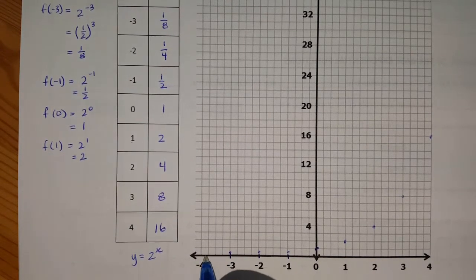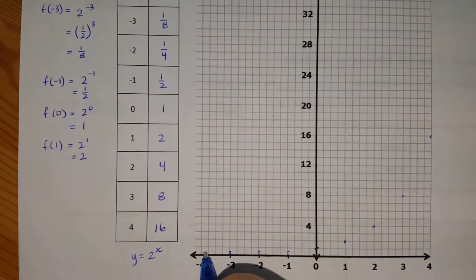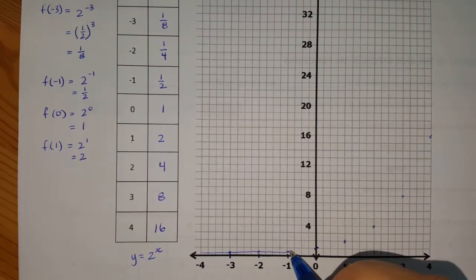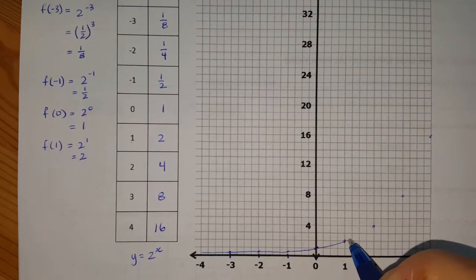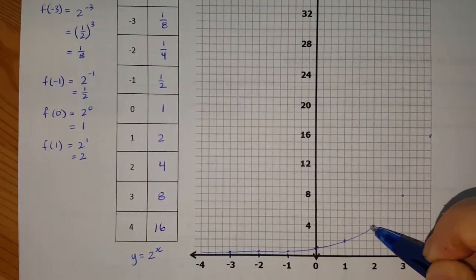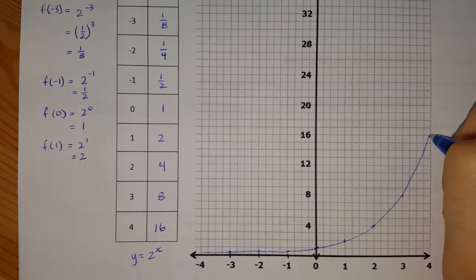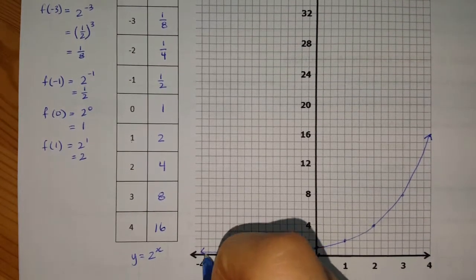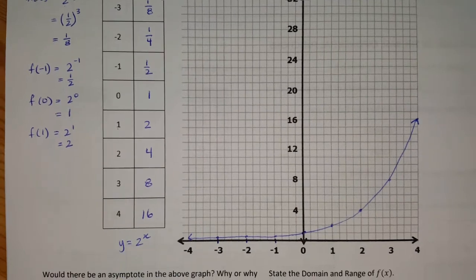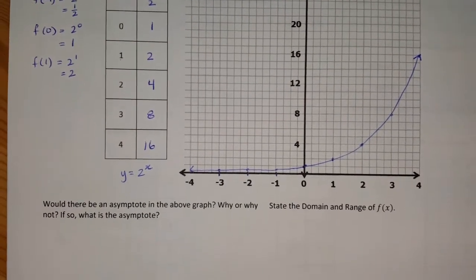So I'm going to now connect these with a continuous line, or a continuous curve, and put my arrows on either side. I'm going to examine my graph and answer the following questions below.